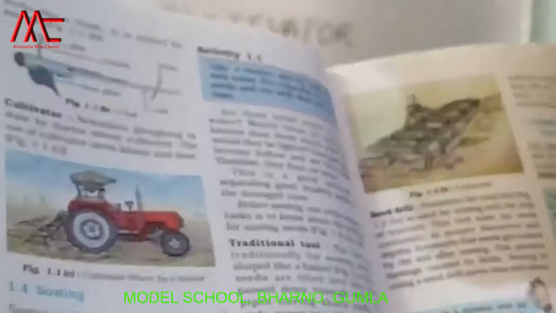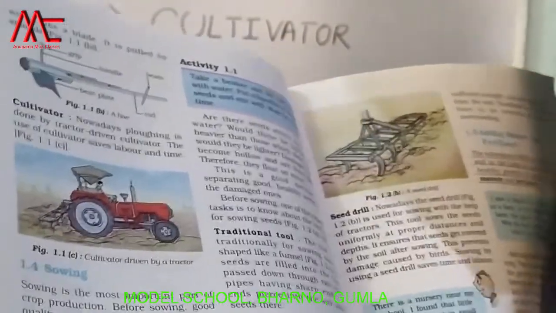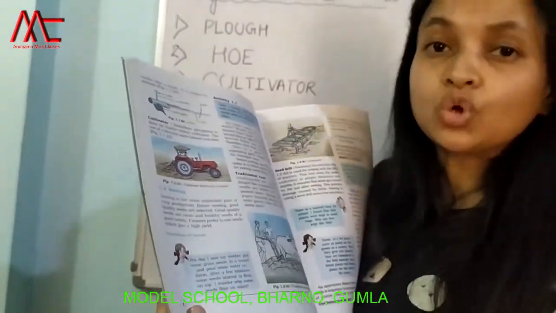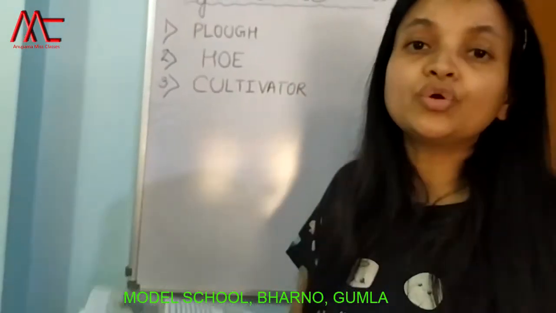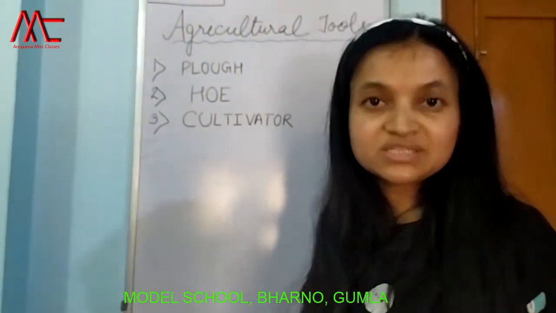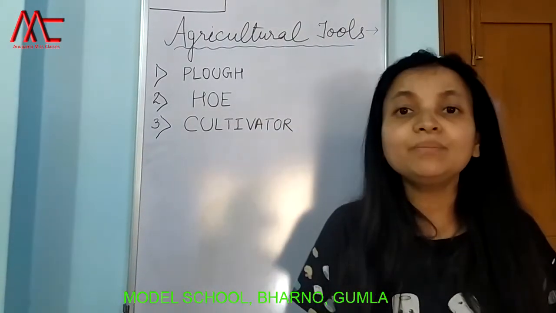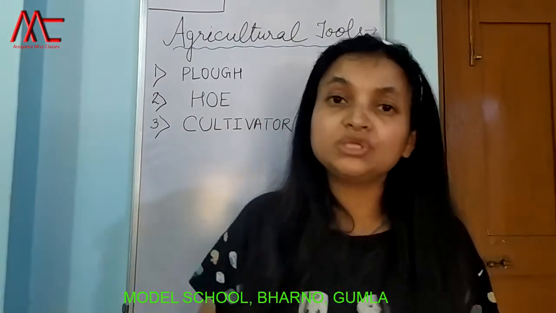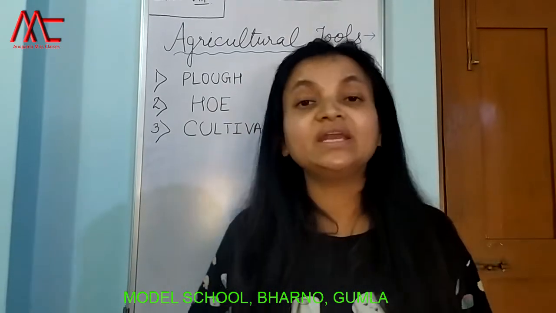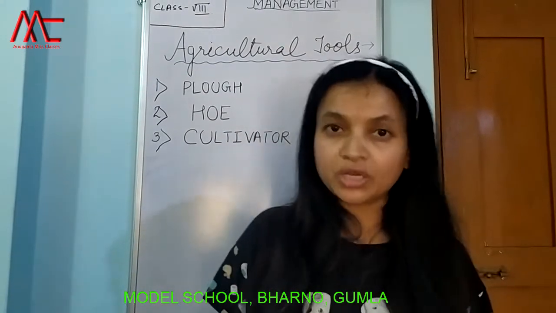Now we will switch on to the step number 2, that is sowing. The preparation of soil is over. Now we will sow the seeds. So before sowing, the problem which is coming to us is that how to select the good seeds for sowing, right? आपने मिट्टी तैयार कर ली है, अब आपको बीजों को लगाना है. तो बीज लगाने के लिए आपको सबसे पहले अच्छे बीजों का चुनाव करना पड़ेगा.